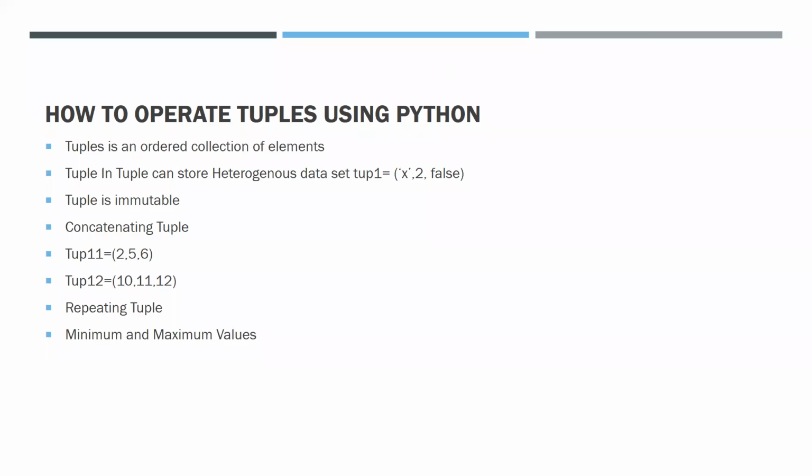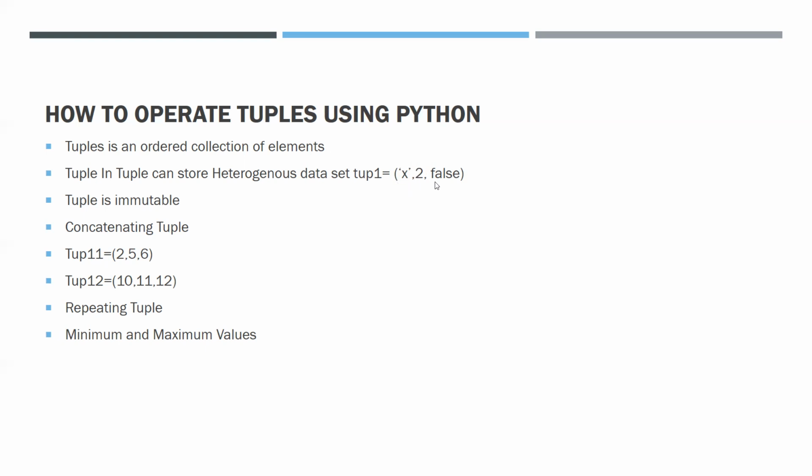Hi everyone, let's begin how we have to operate tuples using Python. A tuple is an ordered collection of elements. You have seen earlier we have created some variables, but in that variable we are putting only one type of data. But with a tuple we can store a heterogeneous data set, right? For example, I have taken tuple 1 where the x is a character, that is a string.